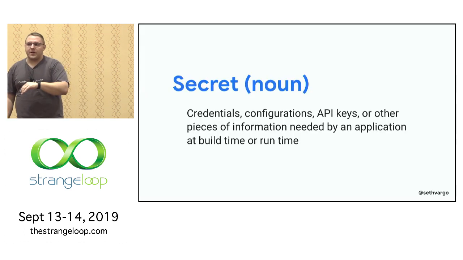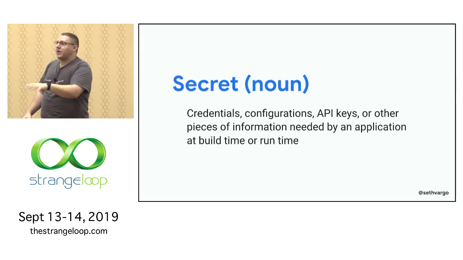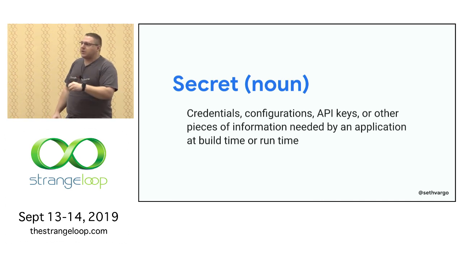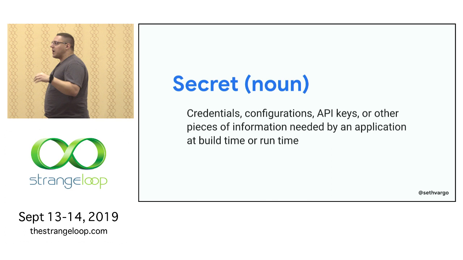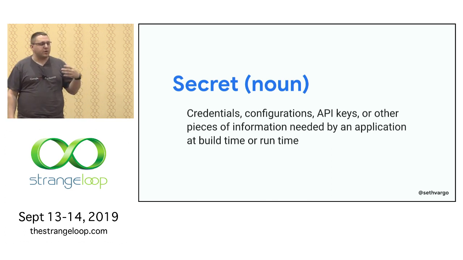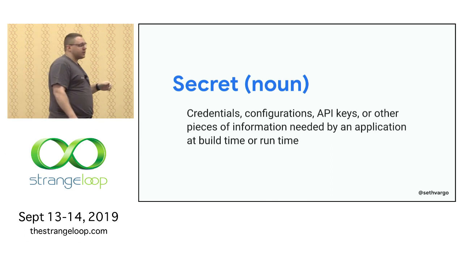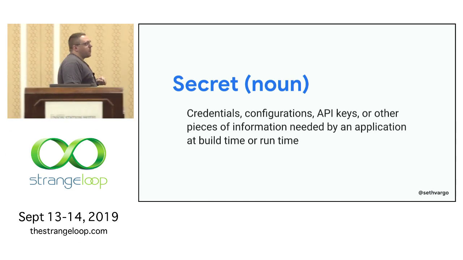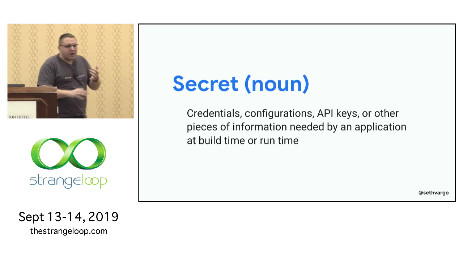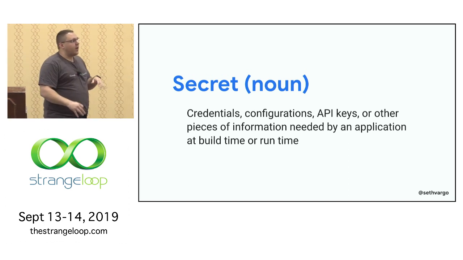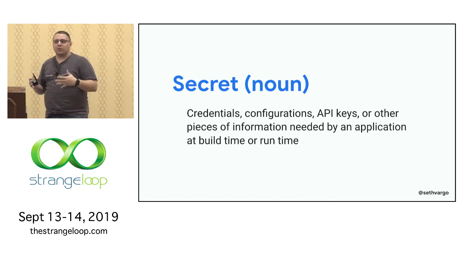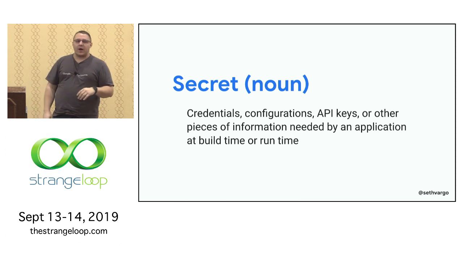The first one is a secret. When I say secret, for the context of this talk, I'm specifically talking about an application-level secret or a machine-level secret. That's going to be an API key or a credential or a password or some upstream credential that's used by the application at build time or runtime in order to perform some function. Specifically, I'm not talking about a credit card number, a passport number, or a social security number. There's no reason you couldn't apply these principles to those types of secrets, but that's not specifically what we're talking about.